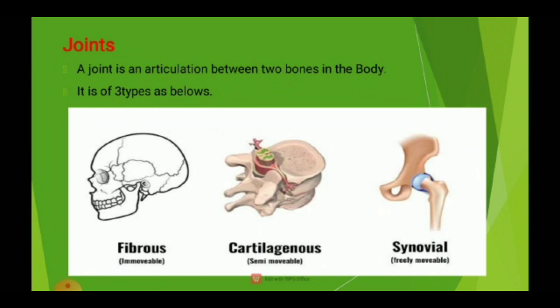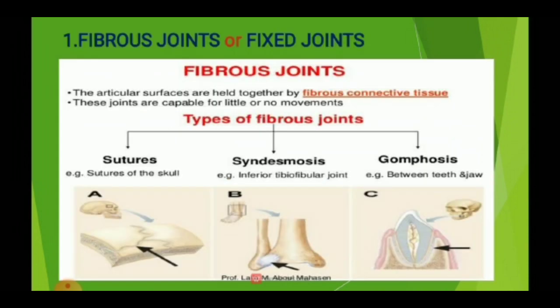Next we go to discuss fibrous joints or fixed joints. A fibrous joint is a joint connected through fibrous connective tissue. The articular surfaces are held together by fibrous connective tissue.